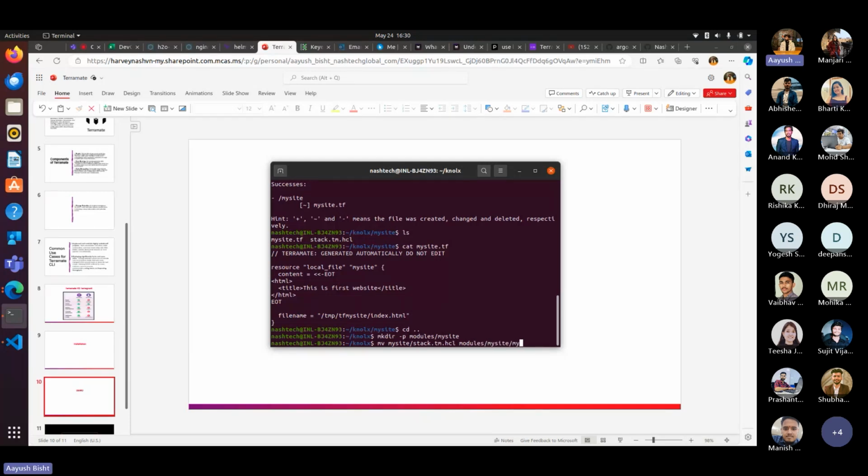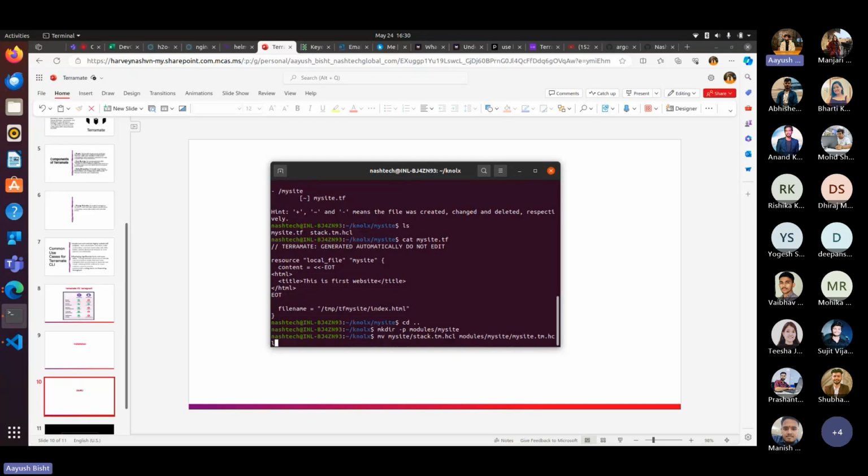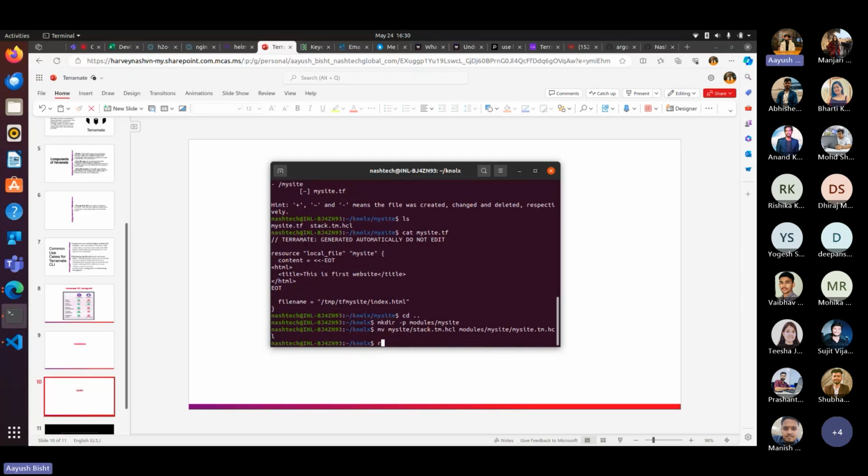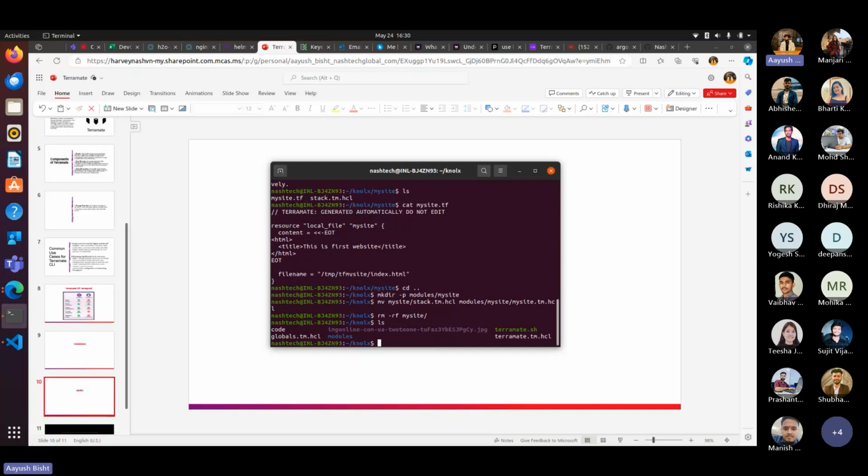Yes, my site dot tf, and the file is present inside the my site folder. So here you go. We only have a folder known as module. So modularization of the code is one of the best features we can use for the different environments.